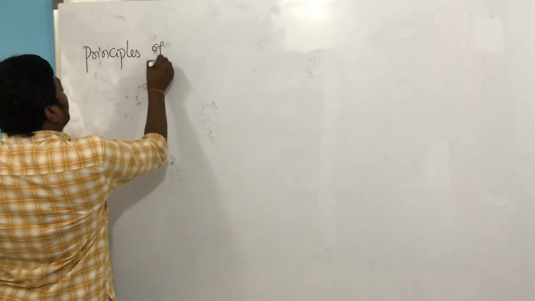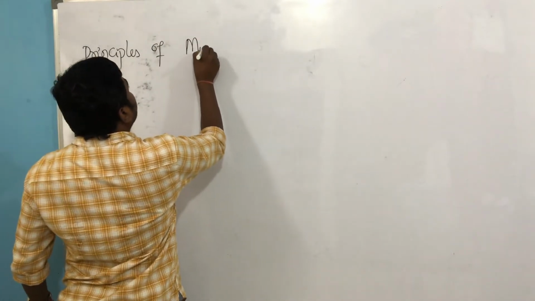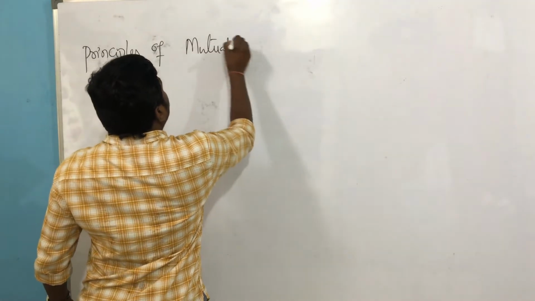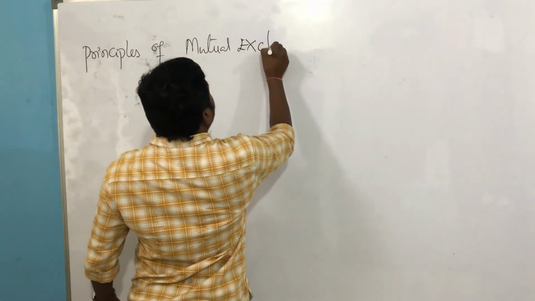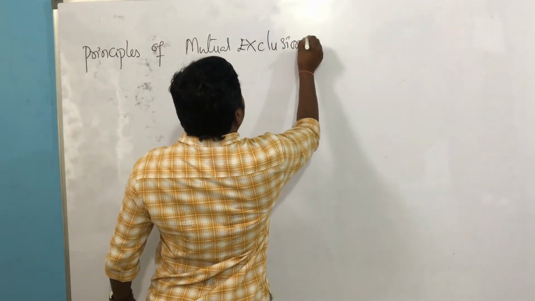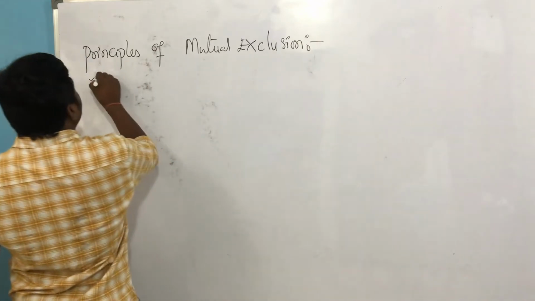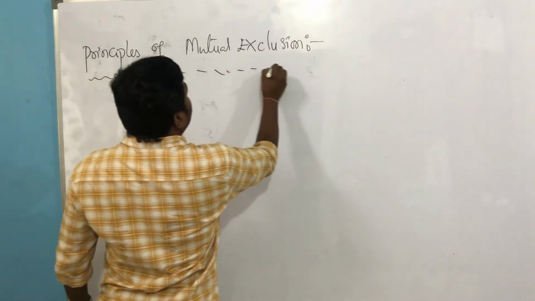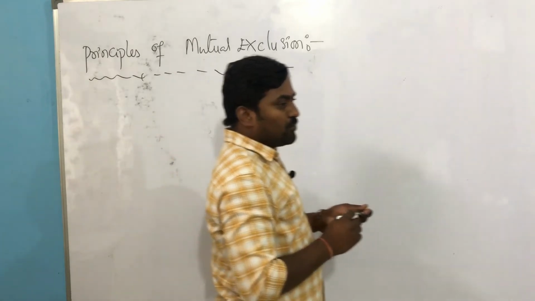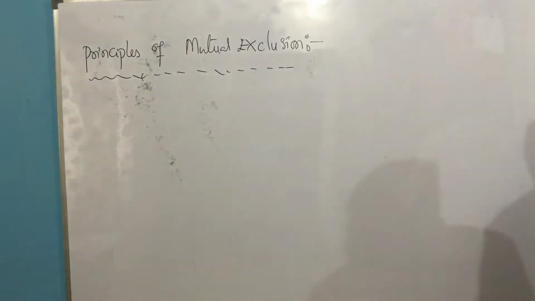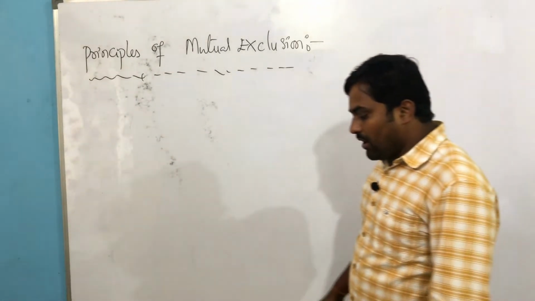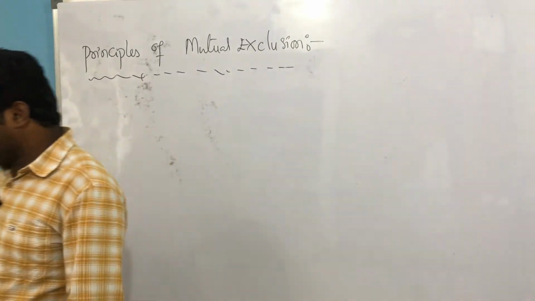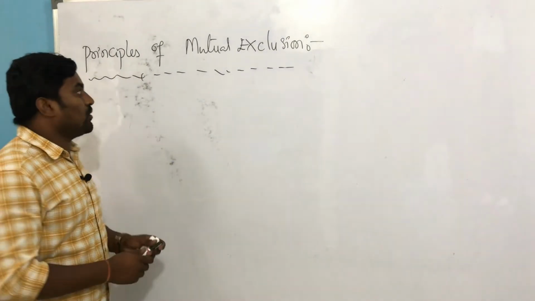Write out, put the subheading: principles of mutual exclusion. I told you why we need mutual exclusion. To avoid the race condition, meaning to avoid more than one process accessing the critical section at the same time, we need to allow only one process to access.